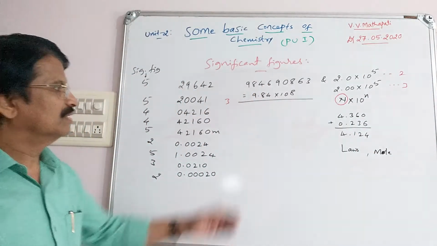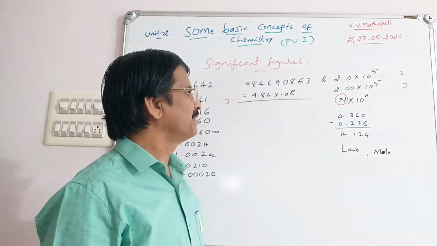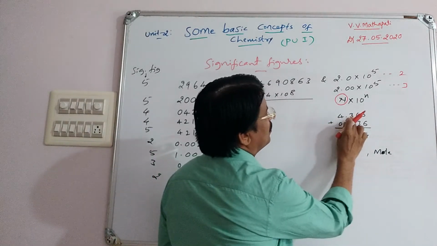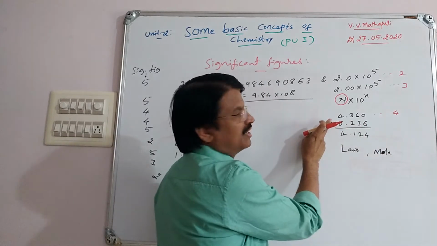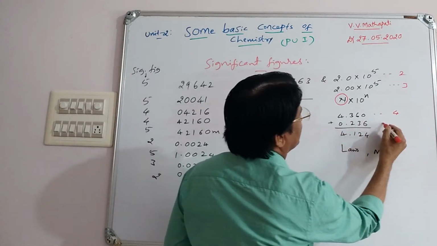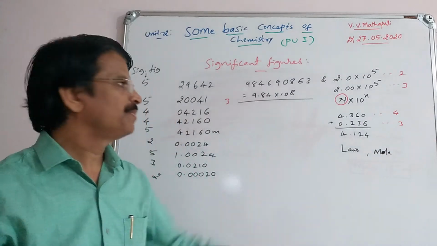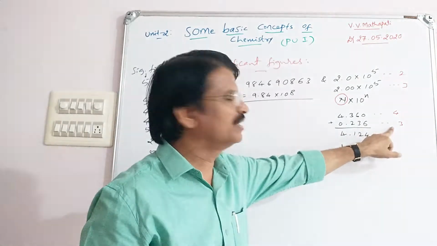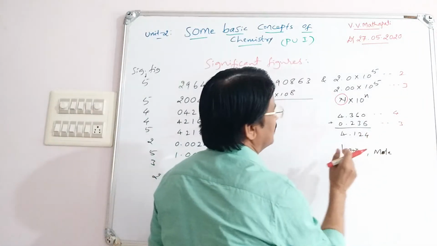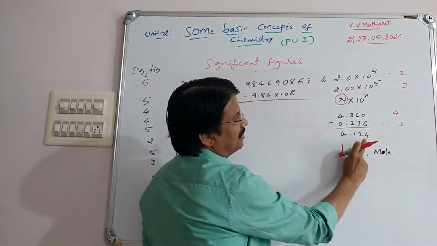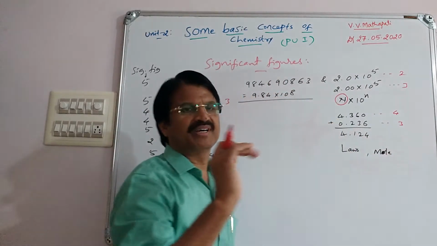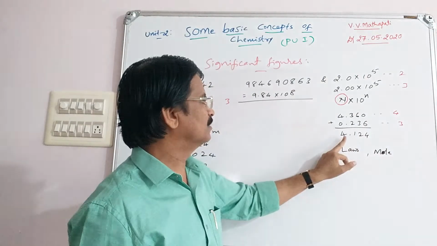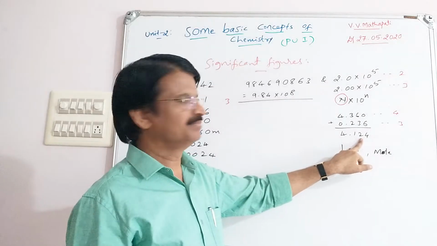Next, in the case of addition, subtraction, multiplication and division, how do we write significant figures? In the first one, during addition, 1, 2, 3, 4: its significant figure is 4. Second, 1, 2, 3. Then in the final answer, you have to readjust that answer to the lower significant figures. And here the lower is 3, therefore 4.12, because the third digit is 4, and 4 is less than 5, hence it can be neglected and you write 4.12, meaning the preceding number is retained.